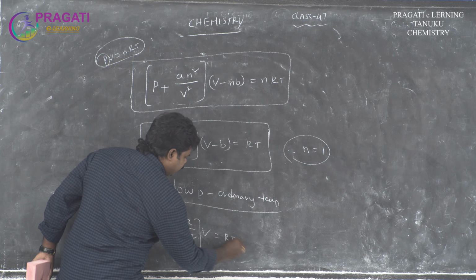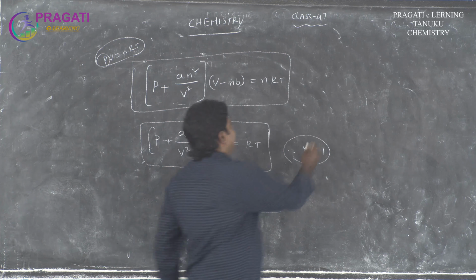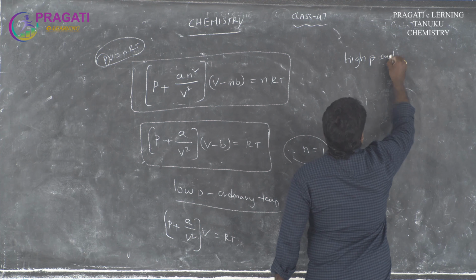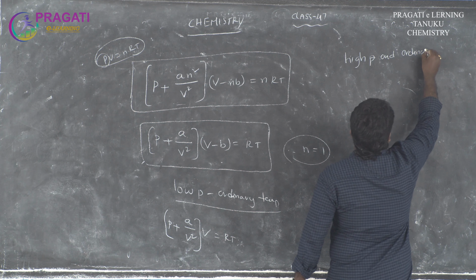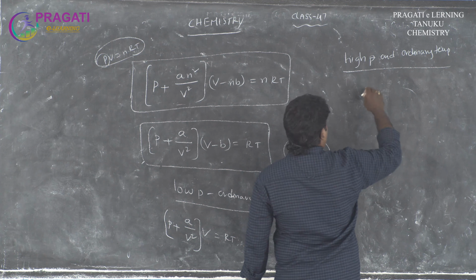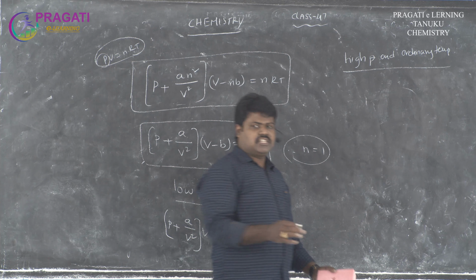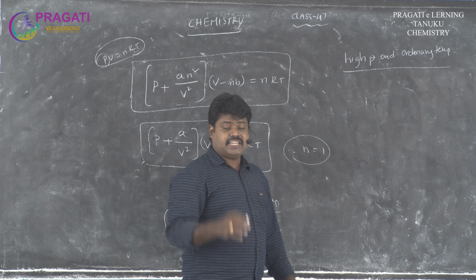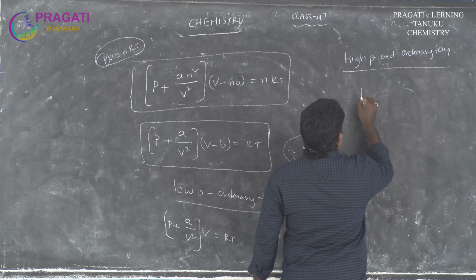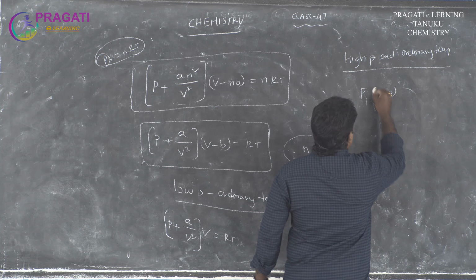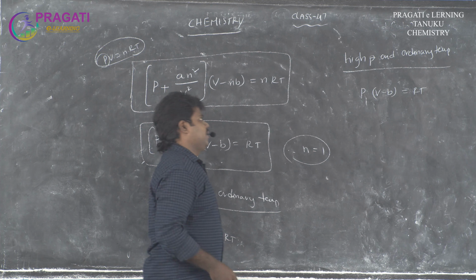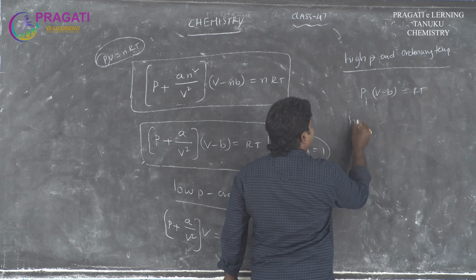equal to RT. Otherwise, the next condition is at high pressure and ordinary temperature. Then in this case pressure increases, volume decreases. That means the volume having a very small value, so it is negligible. So we can write the formula P (V minus B) is equal to RT, at high pressure at ordinary temperature.